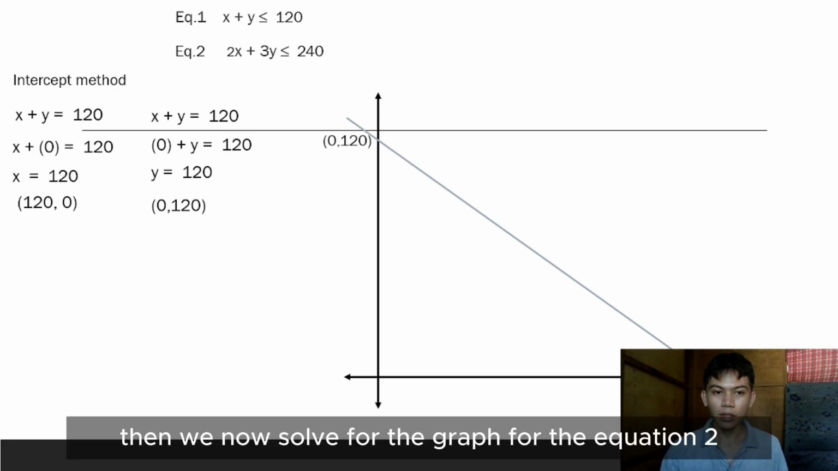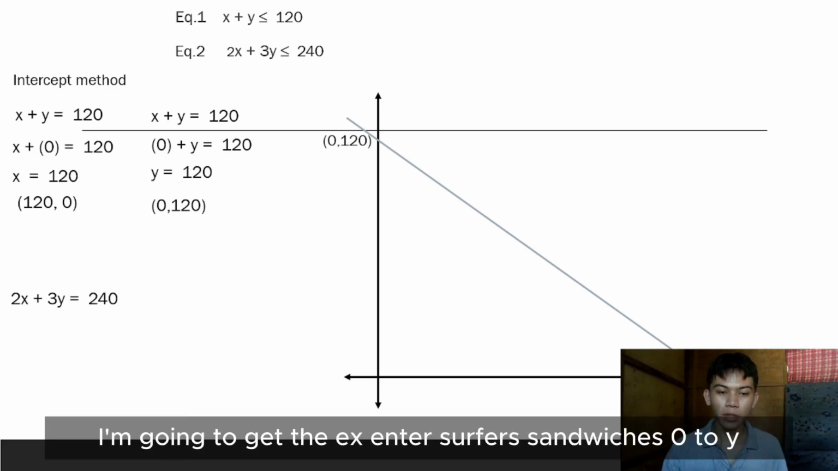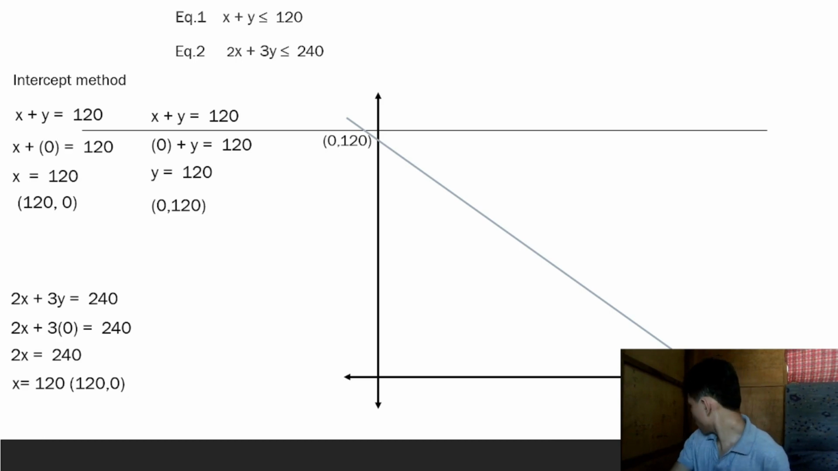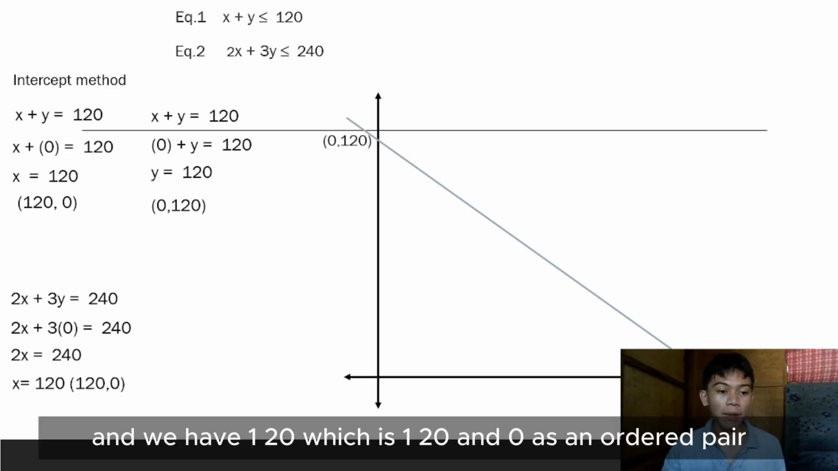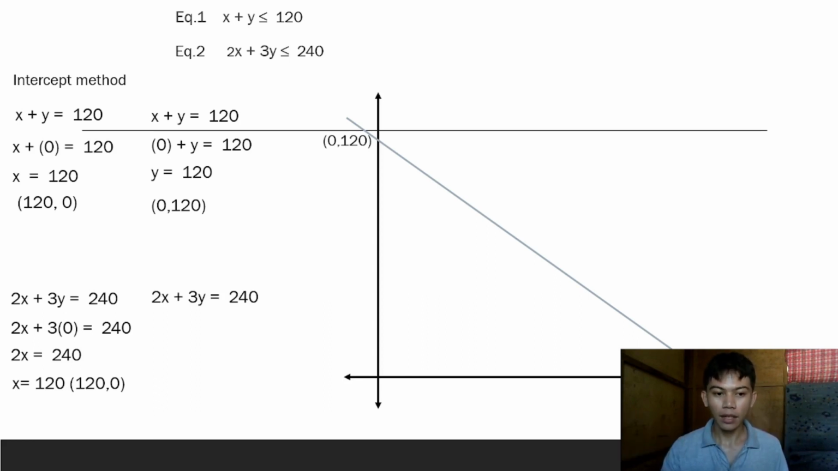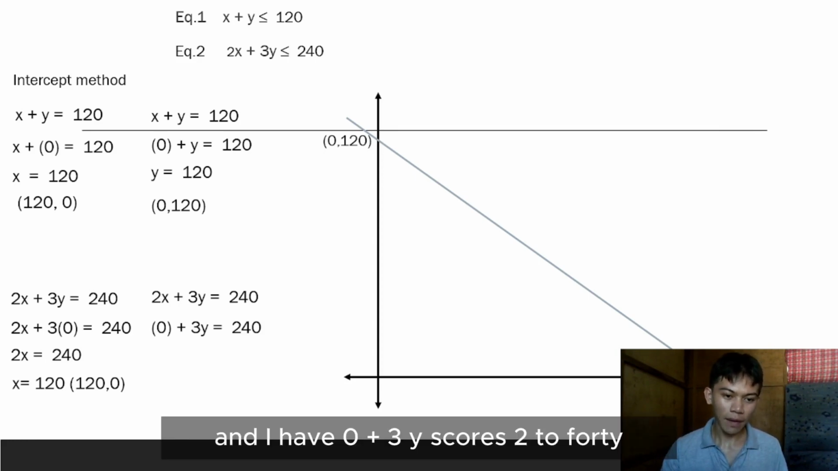Then we now solve for the graph of equation 2. We have 2x plus 3y equals 240. I'm going to get the x-intercept first. Substitute 0 for y. 2x equals 240, and dividing both sides by 2, we have x equals 120, which is (120, 0) as an ordered pair. Then I'm going to get the y-intercept. I'm going to substitute 0 for x, and I have 0 plus 3y equals 240.